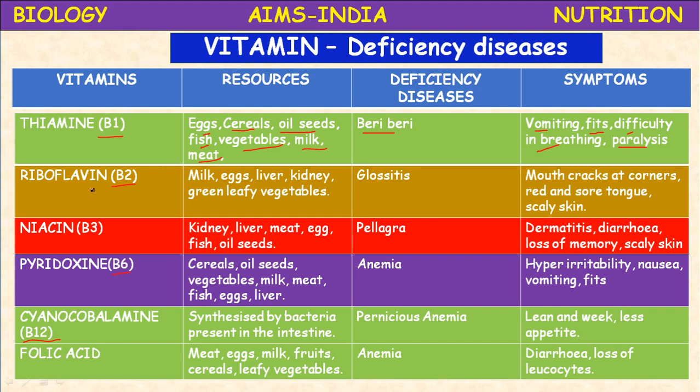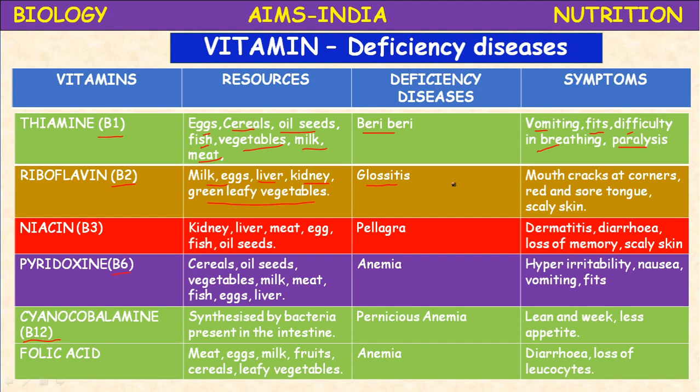Next, vitamin B2. What is the chemical name? Riboflavin. What are the sources? Milk, eggs, liver, kidney, green leafy vegetables. These are rich in vitamin B2. Vitamin B2 deficiency leads to glossitis.